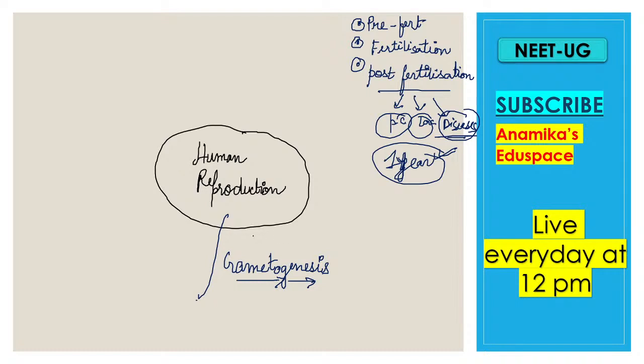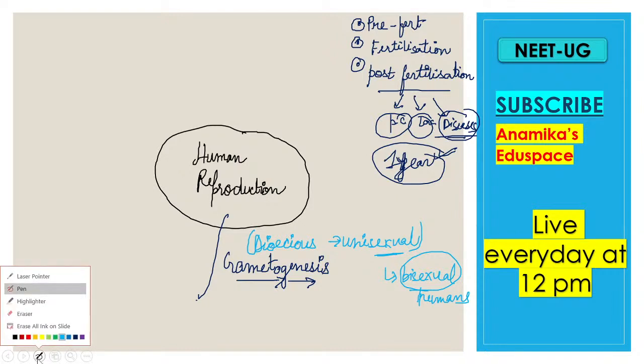In gametogenesis, humans are what type of organisms? Humans are dioecious, that is, unisexual, though there are some exceptions and we can find bisexual humans. But in natural cases, humans are unisexual. Clear? Now, when humans are unisexual or dioecious, what will happen? If they are dioecious, then what will happen?